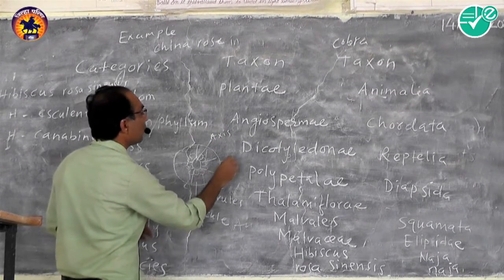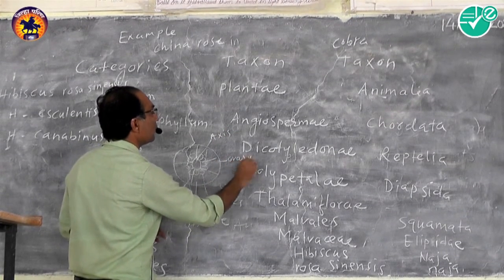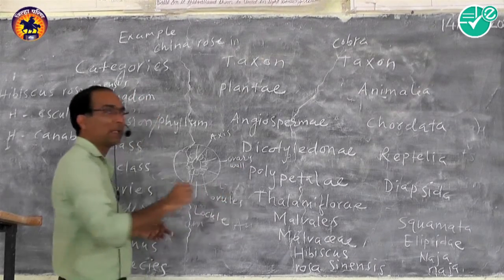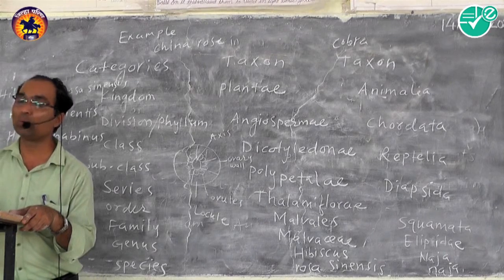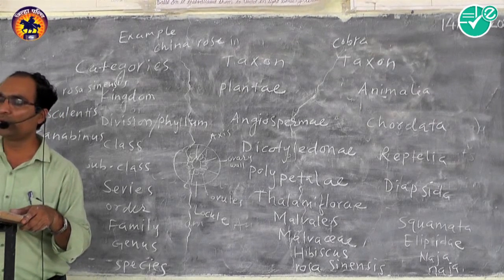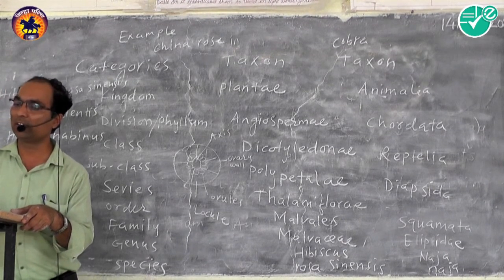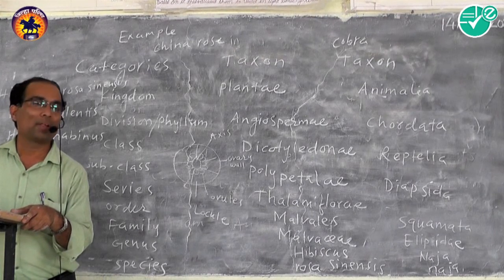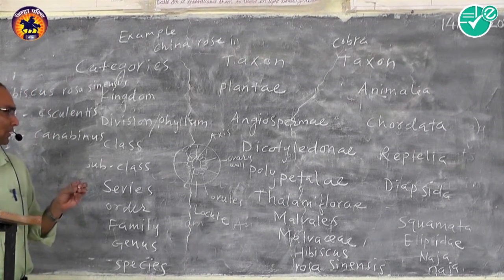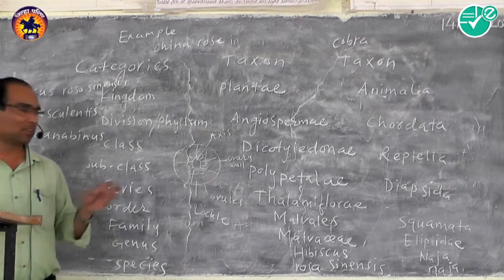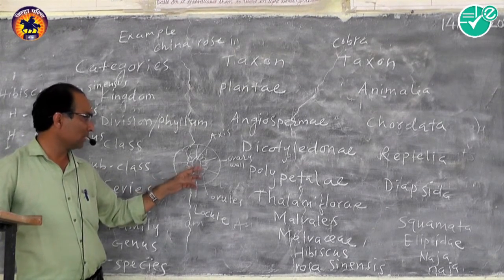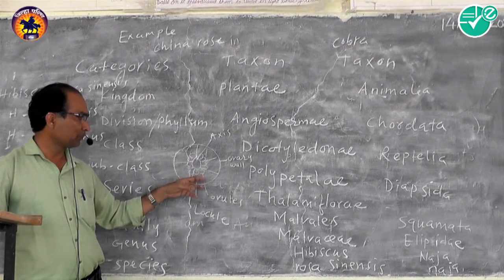This is the ovary wall. So placentation may be defined as the mode of arrangement of ovules on the placenta within the ovary. So these families have axile placentation, meaning the ovules are arranged in the main axis.